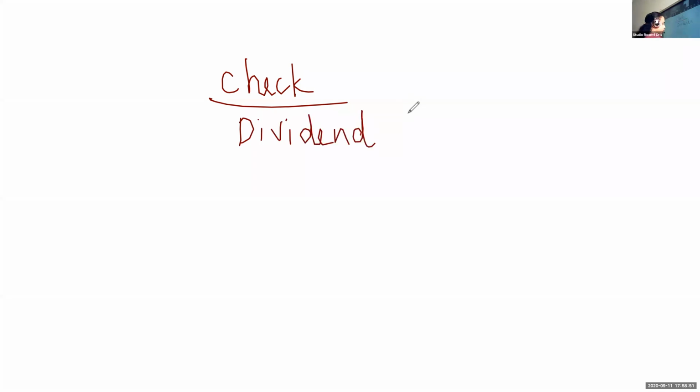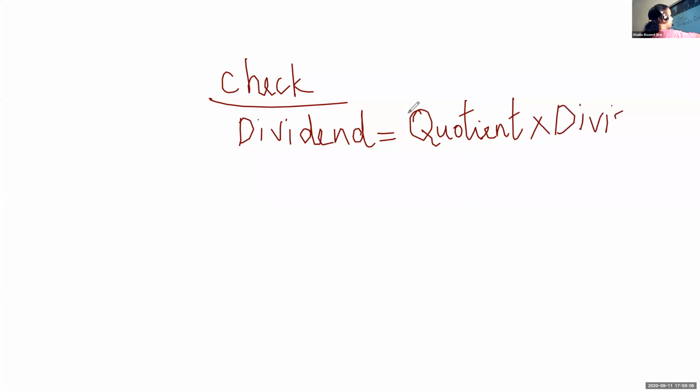So how will I write? I will write check, because the question is to check the correctness. So the formula we can write: dividend is equal to quotient into divisor. You can write the full spelling, or if you write Q, that is also okay. Quotient into divisor plus remainder.